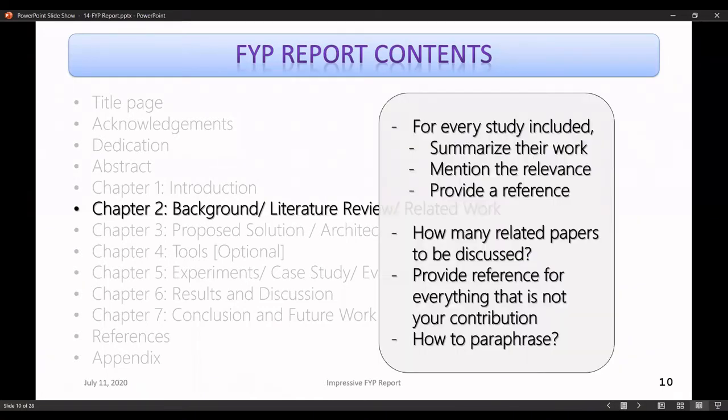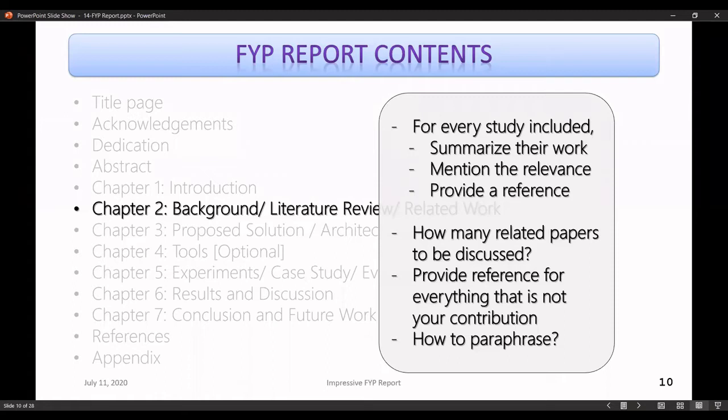So, of course, over here, you have to mention various studies that have been done previously, right? So they can be research papers, they can be some projects that have been done previously by other students or by other students of other universities or anywhere in the world. So I have seen that people make a lot of mistakes here, not only undergrad students, but also the master's level students, right? Because they summarize other studies or projects that have been completed, but what they miss is why are they mentioning that in their documentation, right?